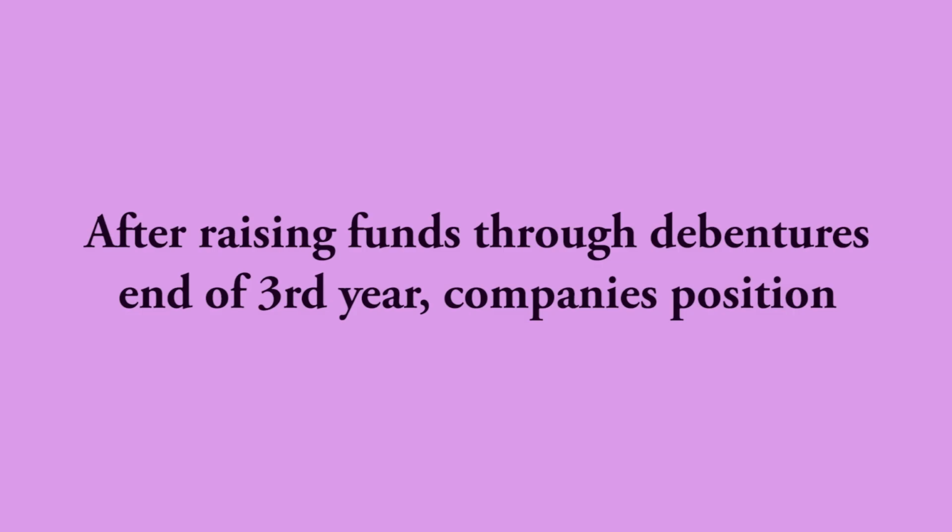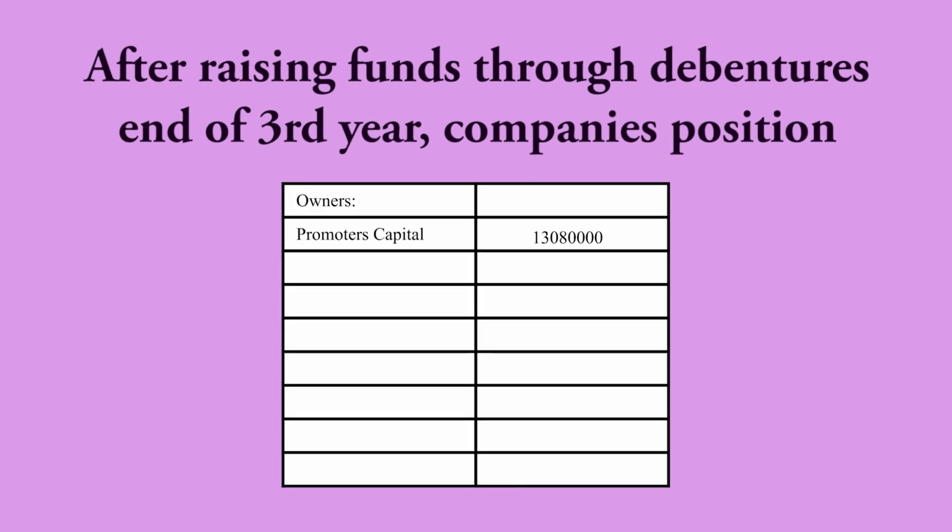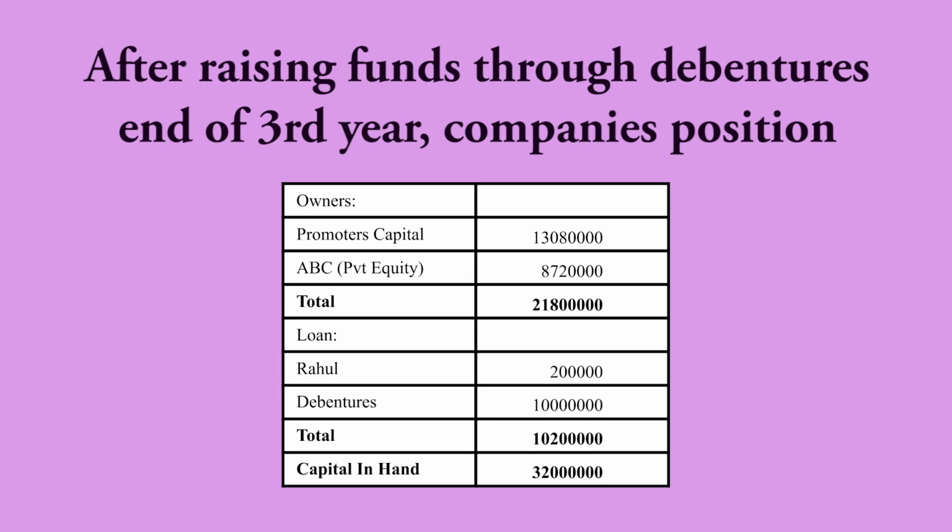After raising funds through debentures, at the end of the third year, the company's position: owners, promoters capital 1 crore 30 lakhs 80,000. ABC Private Equity 87 lakhs 20,000. Total 2 crores 18 lakhs. Loan Rahul 2 lakhs. Debentures 1 crore. Total 1 crore 20 lakhs. Capital in hand 3 crores 20 lakhs.